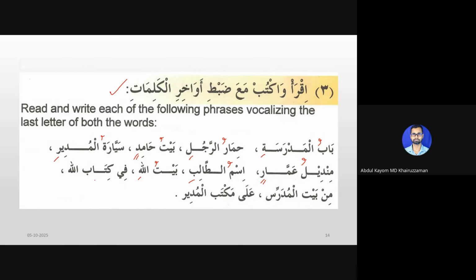Fi kitabillahi. This is complex. See, this kasra on kitabi is coming because of fi. And the kasra on Allahi is coming because of kitab, since we are adding kitab to Allah. Kitabullahi means Allah's book. If I put fi before it, it becomes fi kitabillahi. Fi means in, so fi kitabillahi means in the book of Allah.